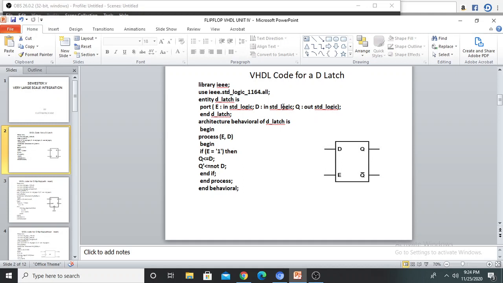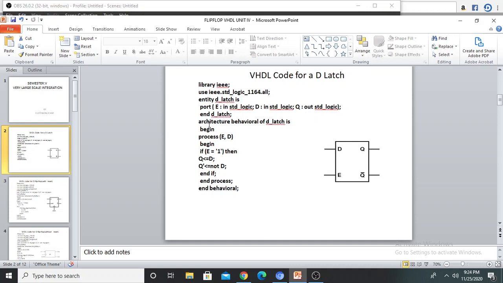Bit, semicolon. Next I am declaring the output Q. Q colon mode out, then std logic. Std logic means standard logic. Instead of std logic you can use bit. Next, the third line is end entity name, so end D latch. Now the entity part is over.